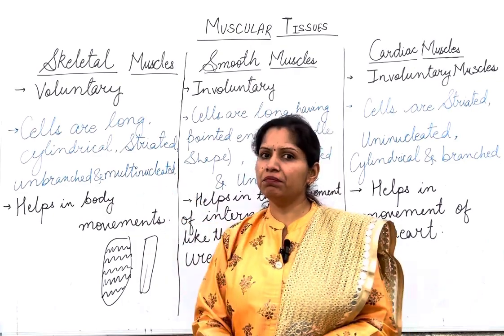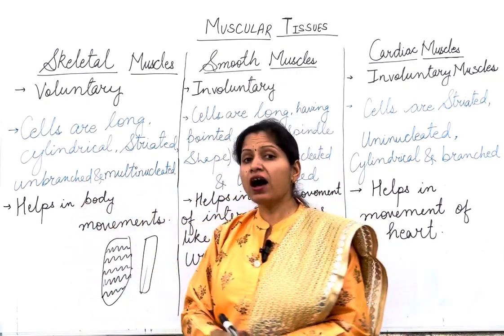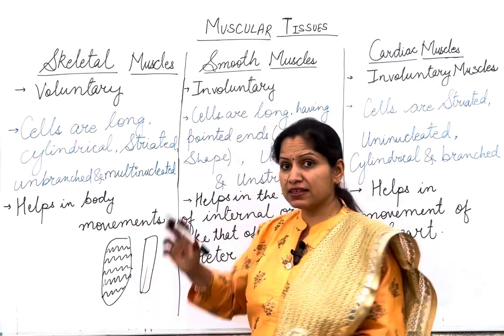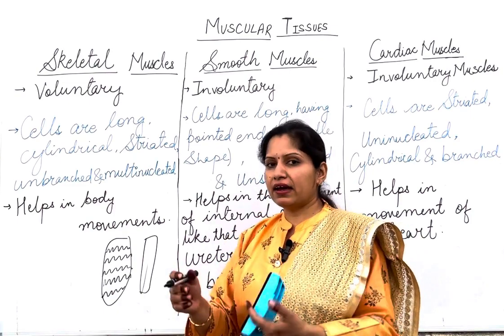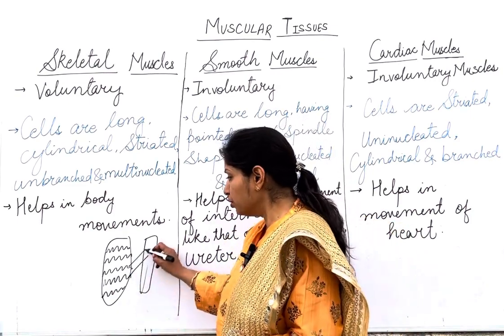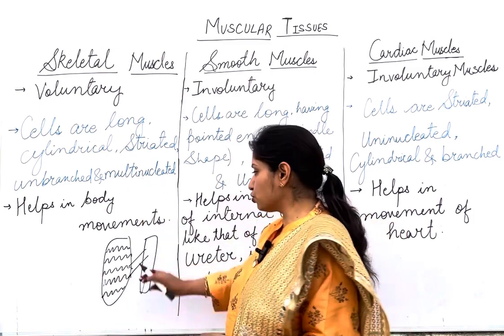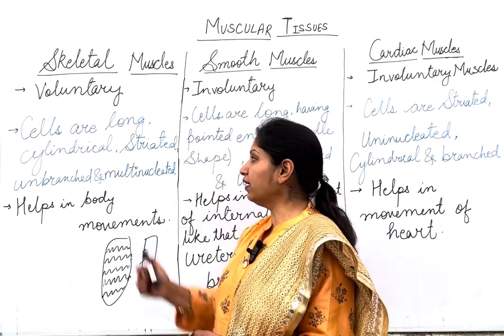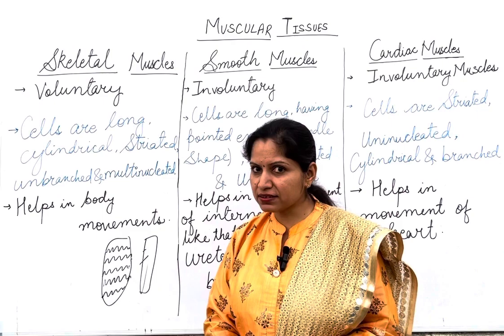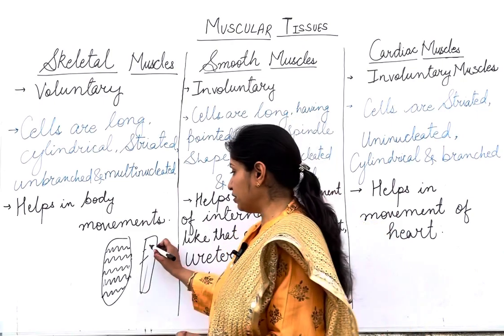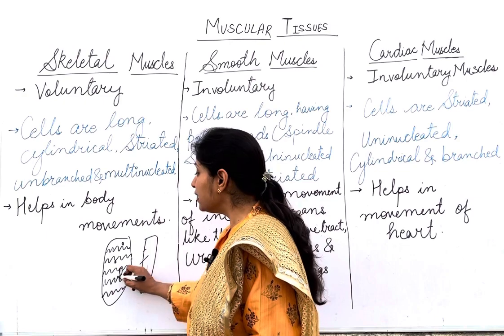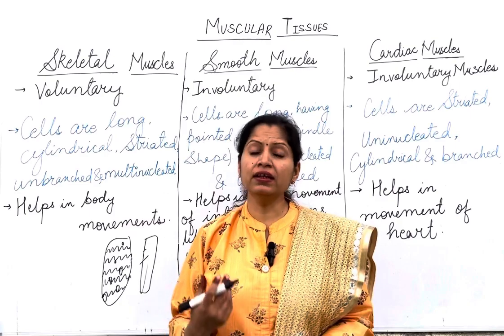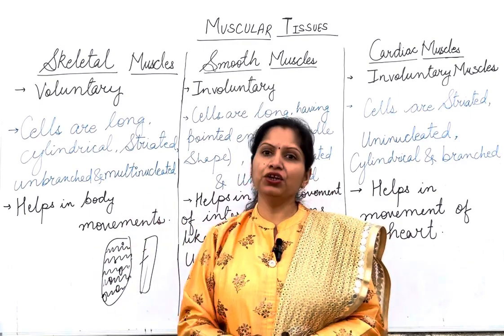Apart from that, they are not branched, that is, they are unbranched. What is unbranched? For example, when we see cardiac muscles, we will see that they have branching, meaning one muscle is connected to another one. But that is not so in the case of skeletal muscles. They are unbranched. How many nuclei are there in them? They are multinucleated, meaning more than one nucleus will be there in a single muscle cell. Every muscle cell has more than one nucleus.